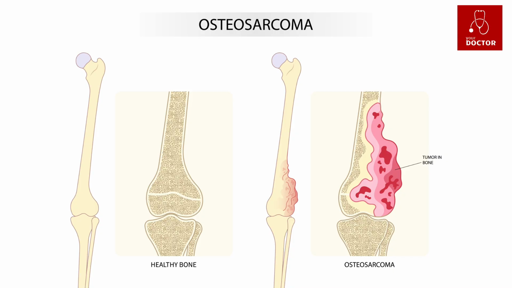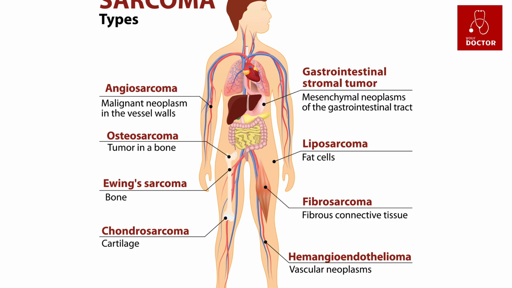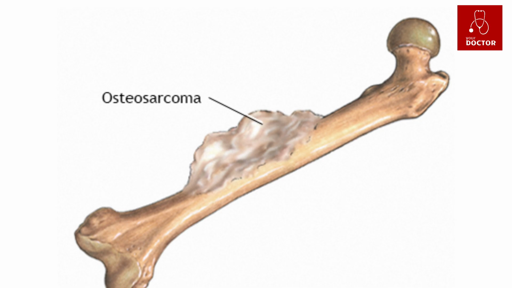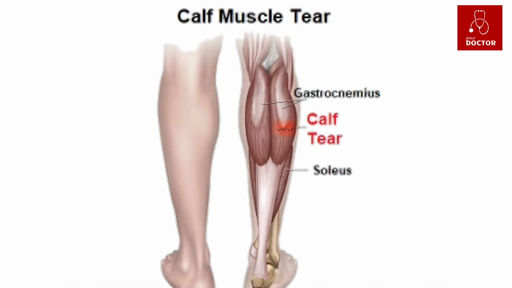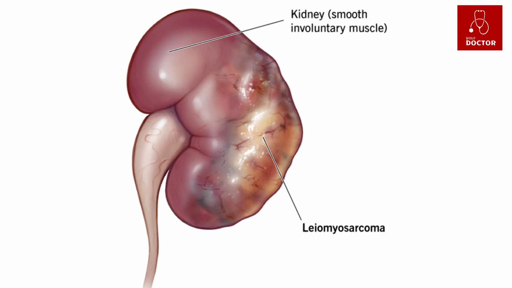A. Bone sarcomas. Sarcomas of bone start from bone cells. B. Soft tissue sarcomas. Soft tissue sarcomas are rare but the most common types start in cartilage or muscle. First, cartilage cancer. Cancer of the cartilage is called chondrosarcoma. Second, muscle cancer. Cancer of muscle cells is called rhabdomyosarcoma or leiomyosarcoma.